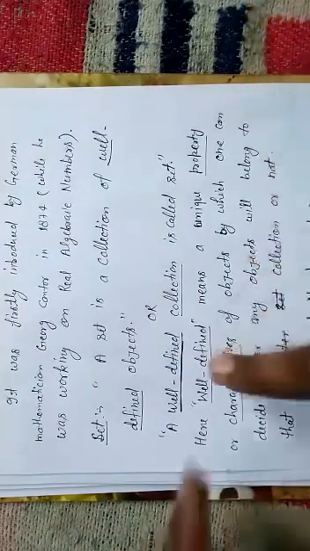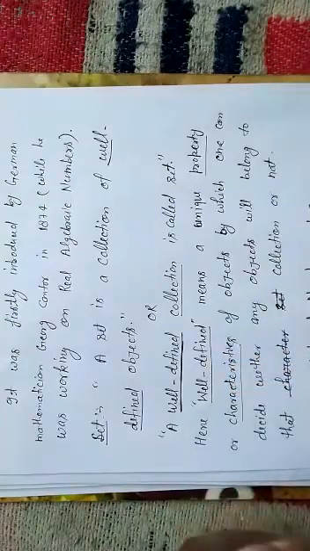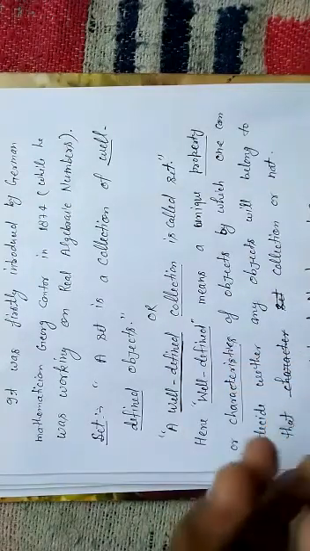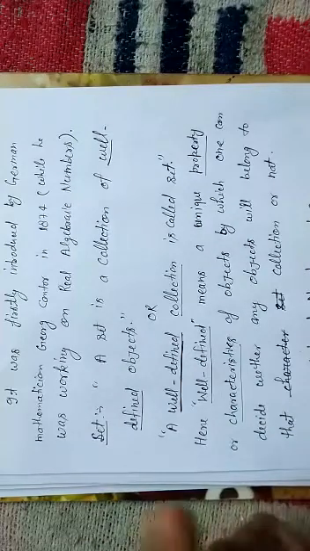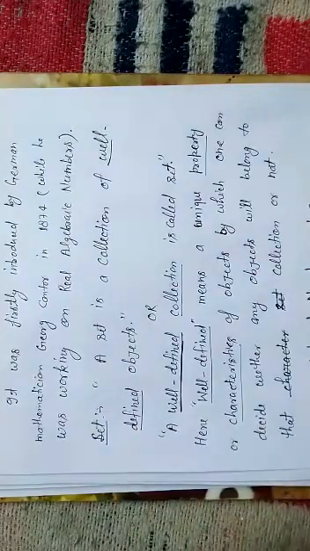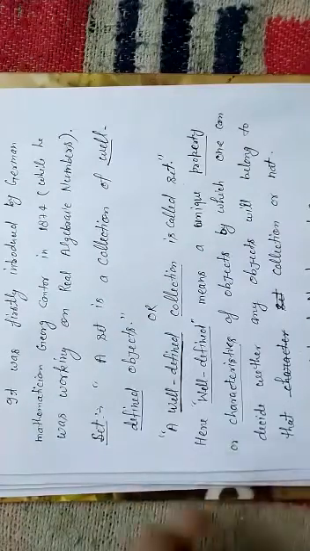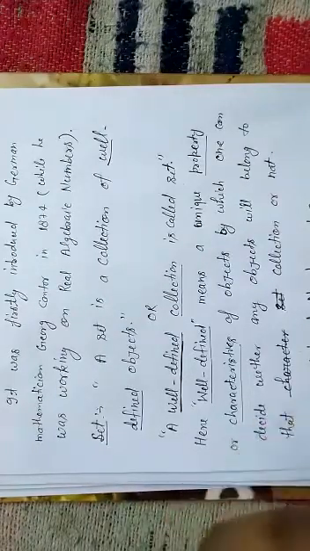So well-defined simply means a unique characterization of objects by which any object can be determined, whether it belongs to our collection or not.